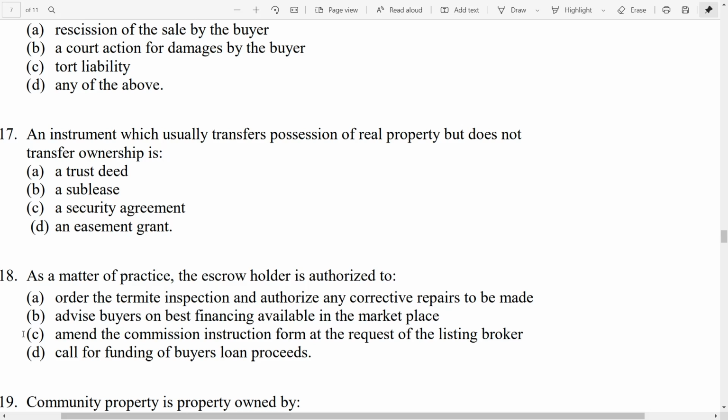Well, out of these answer options, a trust deed is something that is to be the security, the collateral for promissory notes. A sublease, yes, a sublease is a type of lease. So that could be one. A security agreement, no, that is used when there is a loan needed for personal property. An easement grant, don't need to know about that. So the best answer is B, a sublease. This is something that would transfer possession rather than ownership.